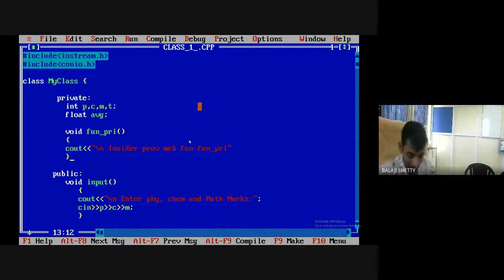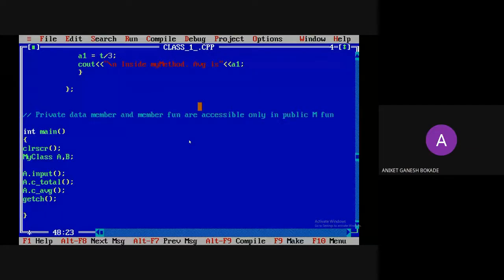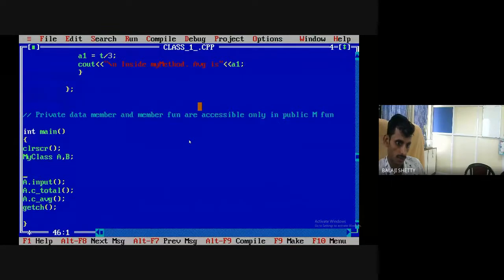Now tell me, can I access this function private inside void main? Yes or no? No, no, sir. Let us check it. Don't just believe me. A dot